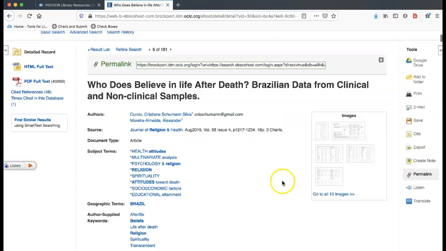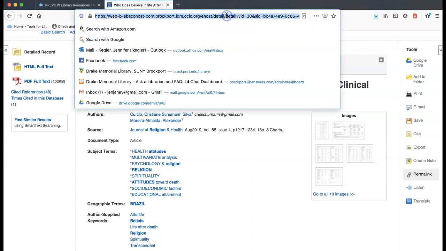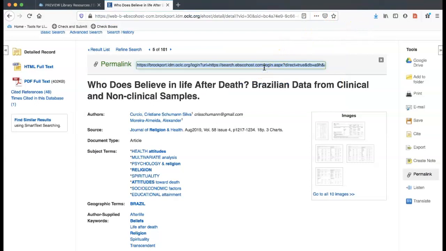Finally, the permalink is the permanent link to this record. So this is what you would do if you wanted to share it with a group, share it with your professor, or come back to it. This URL at the top never works again, so try to grab the permalink if you need that. This isn't necessarily the one you use in your citation, but it's the one to get you back to this article.